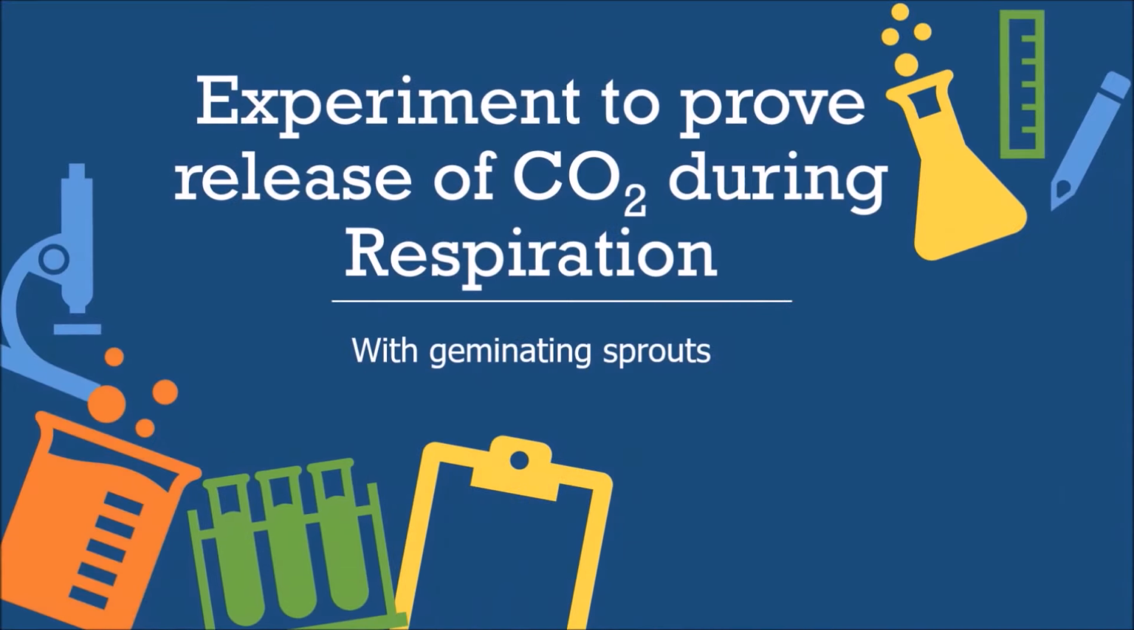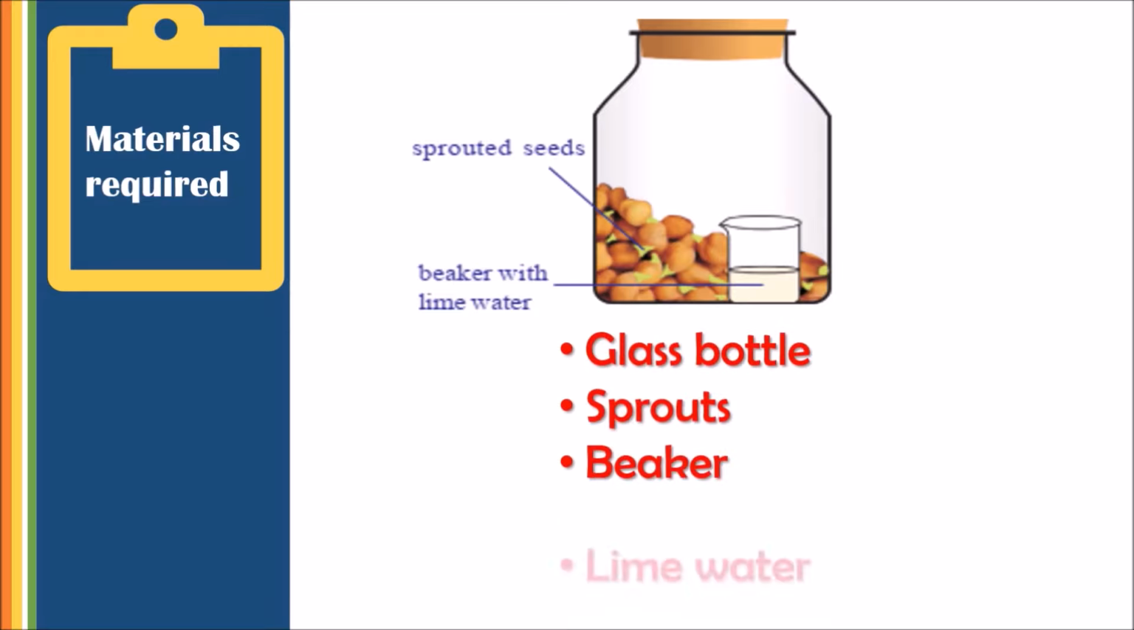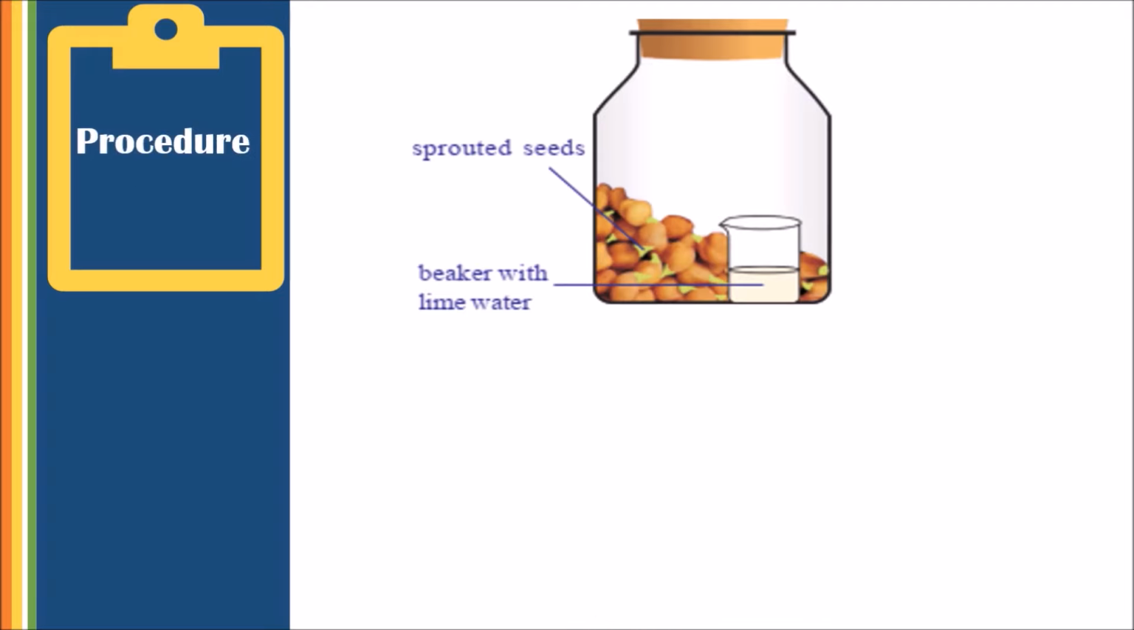Experiment to prove release of carbon dioxide during respiration with germinating sprouts. Materials required to conduct this experiment are glass bottle, sprouts, beaker, lime water and cork. Then what is the procedure?